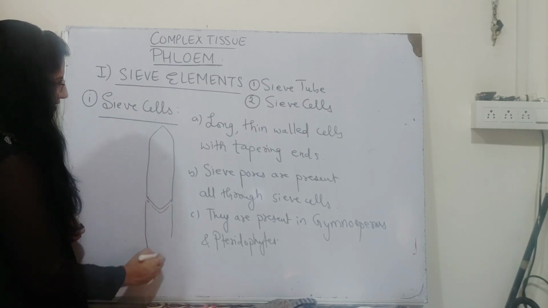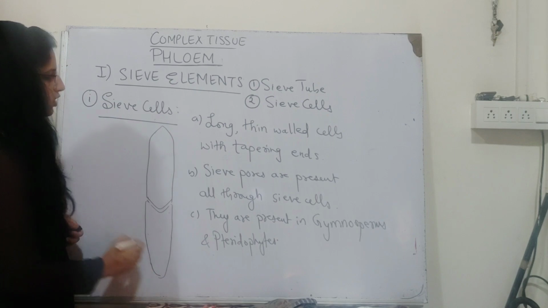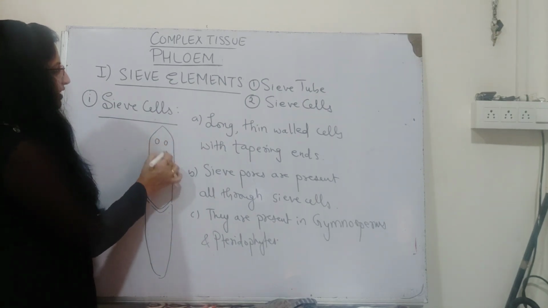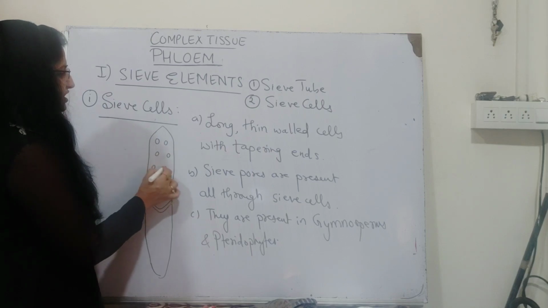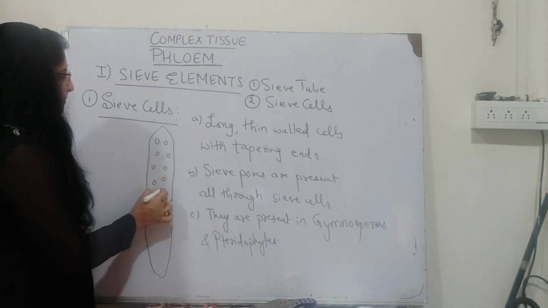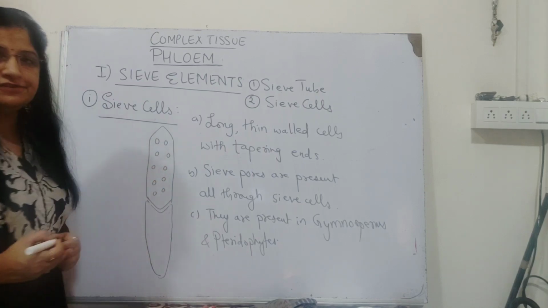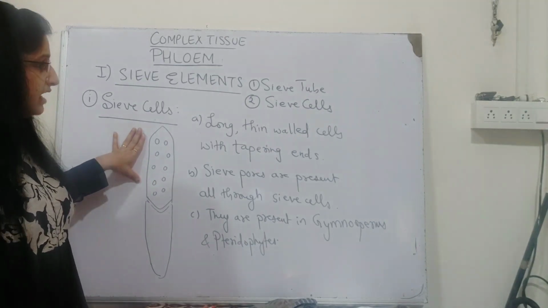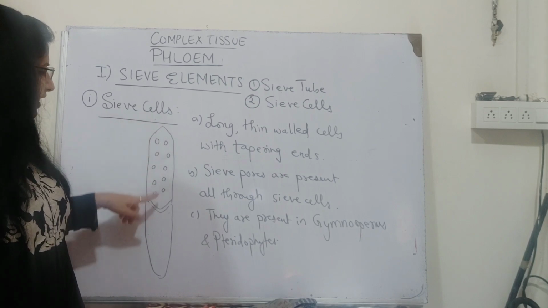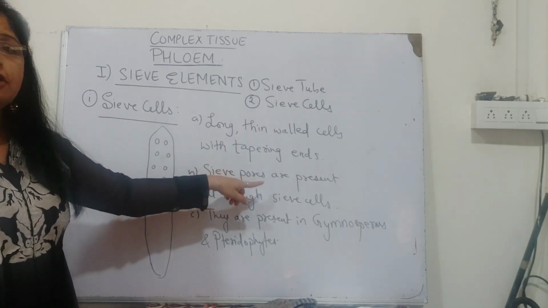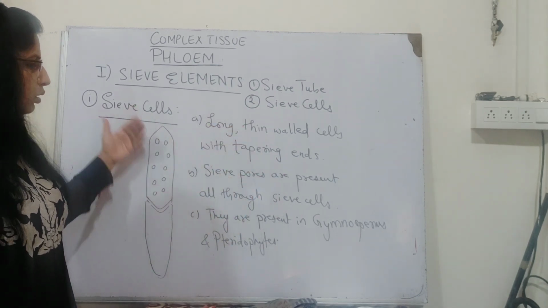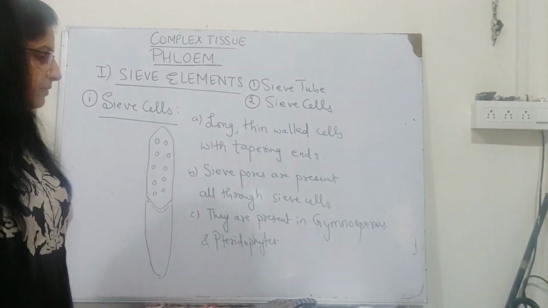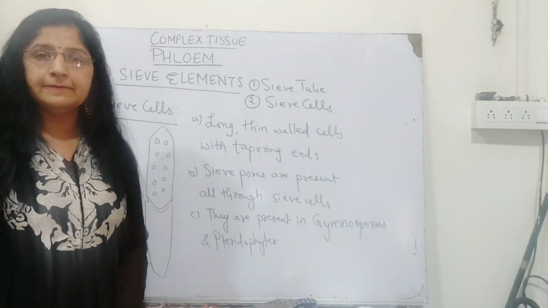The cells are placed one over another, and sieve pores are present all throughout the sieve cells. These are the characteristic features of gymnosperms and pteridophytes.